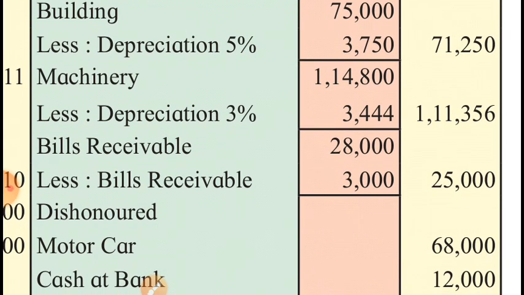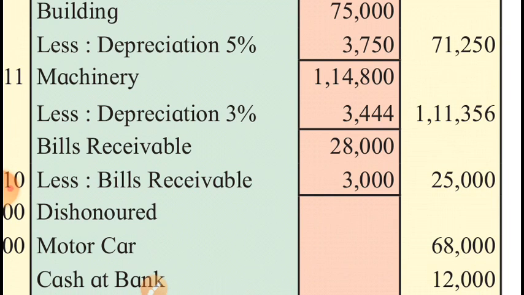Bills receivable, the amount of bills receivable is 28,000 as per the trial balance, but the latest information says that it includes a 3,000 dishonored bill. So this act of dishonor will decrease the bills receivable, so we deducted 3,000 from 28,000.